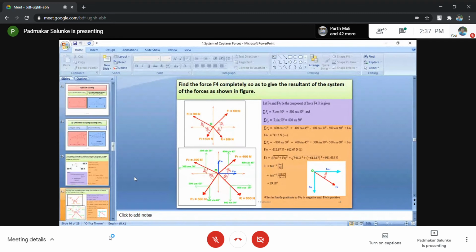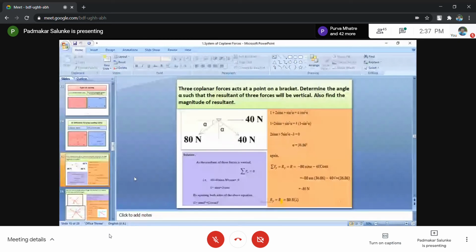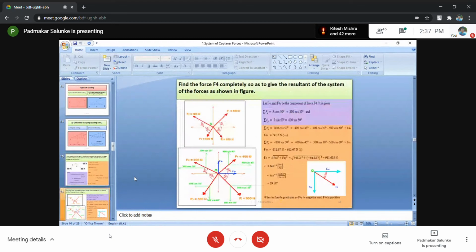Everything related to components of forces was given. Whereas just now you have seen one problem in which the direction of the resultant was given. Angles were not given. So this is the second style. One more style we have to discuss here.